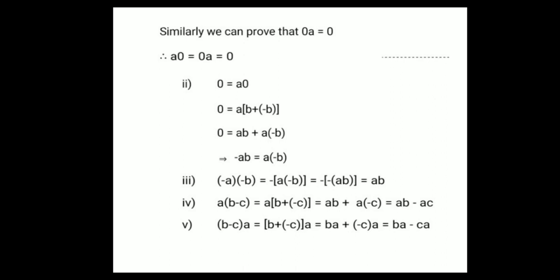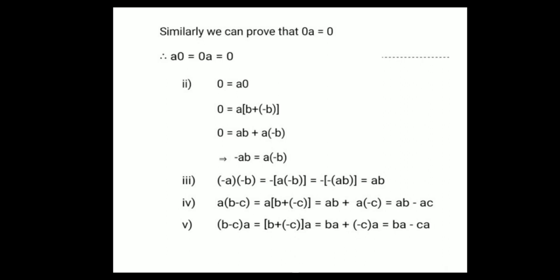We have to write 0 as b + (−b). So 0 = a(b + (−b)), that is 0 = ab + a(−b). Here ab goes to the left side, so the value is −ab = a(−b). Then the third condition.